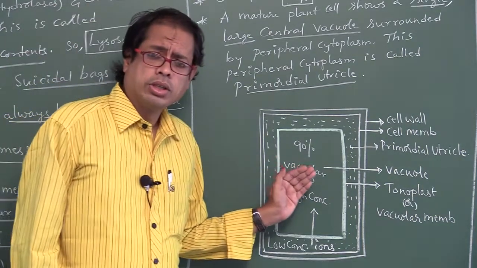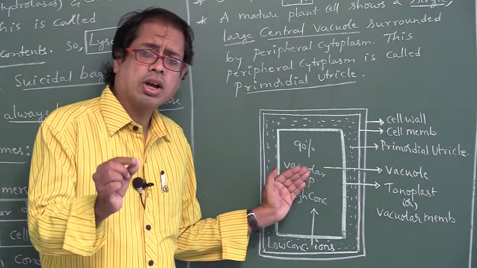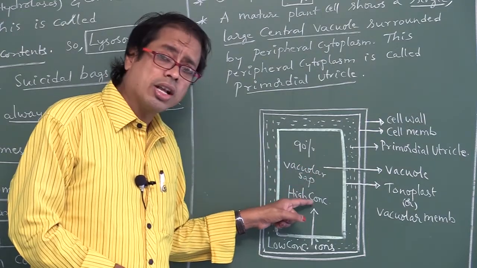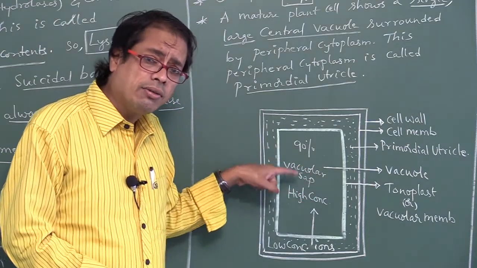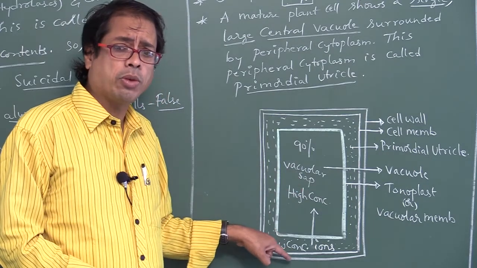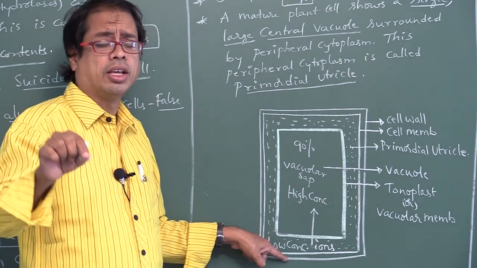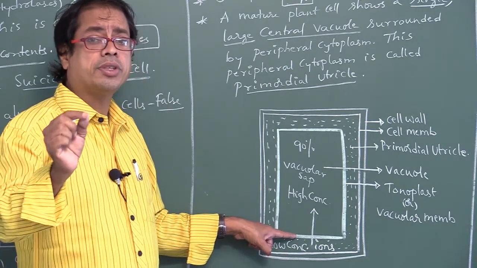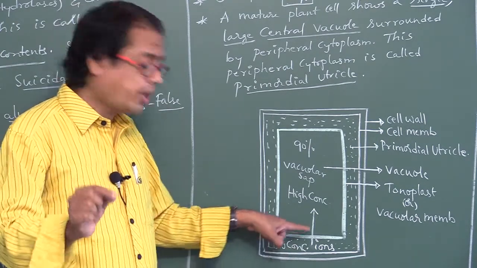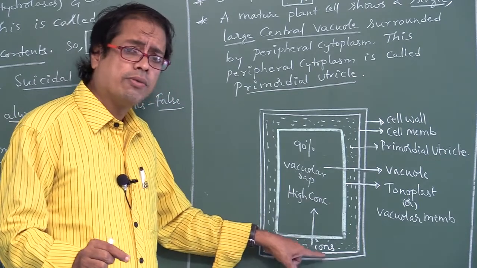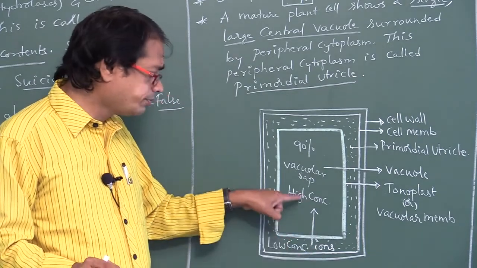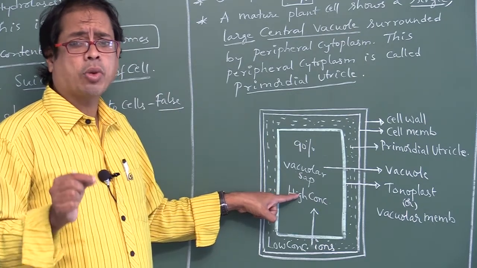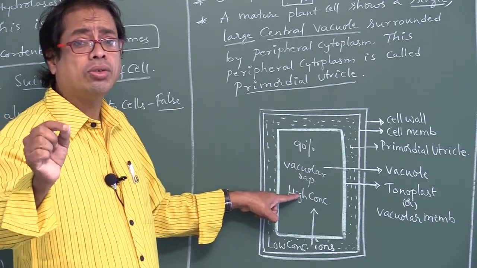So the concentration is higher in the vacuole than the cytoplasm. That's why the tonoplast helps in the transport of ions and molecules from cytoplasm to vacuole. It occurs in a process called active transport.